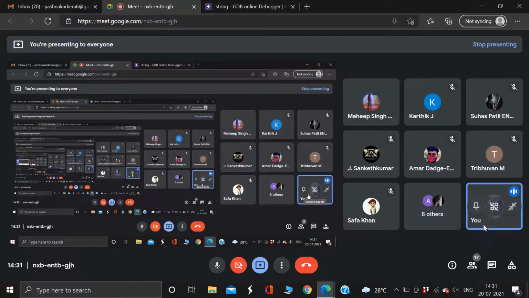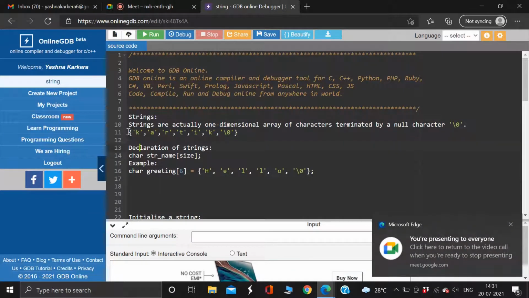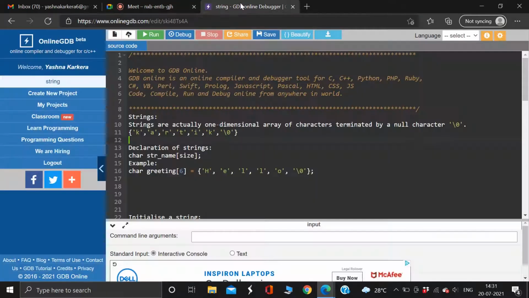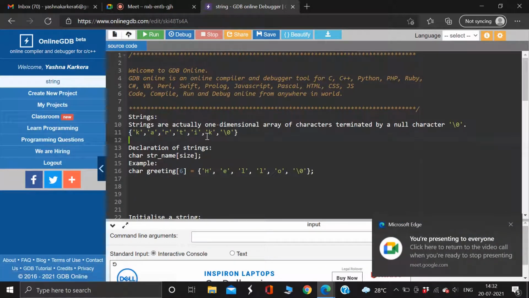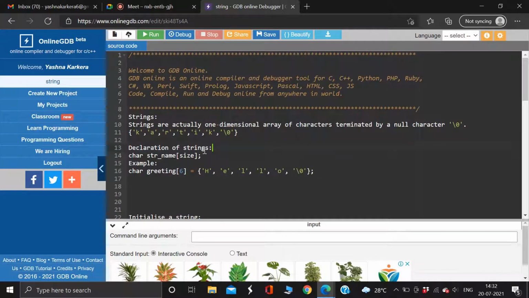Is string clear? Did you guys understand what a string is? Yeah. So basically, you store alphabets or characters in it, and the last element is always the null character, and it is also a type of array. Now, this is what it is about strings. Now we learn a few things or properties of it.